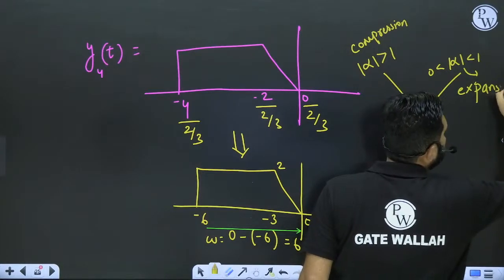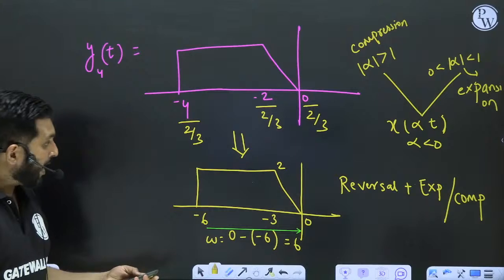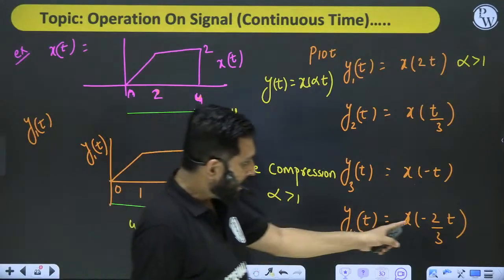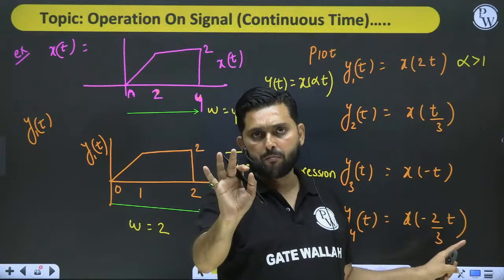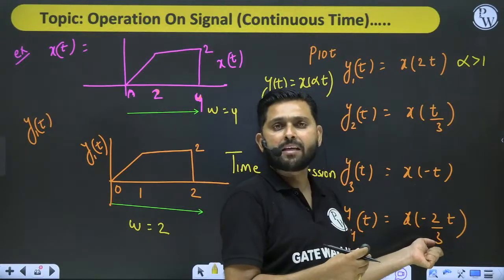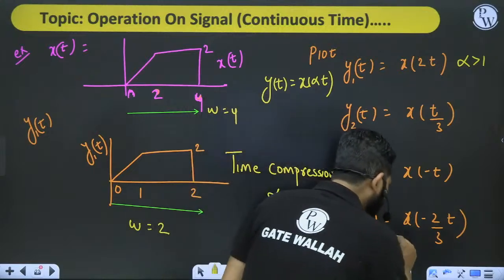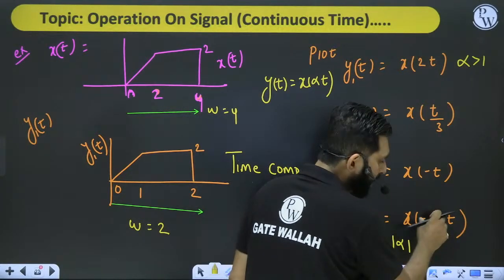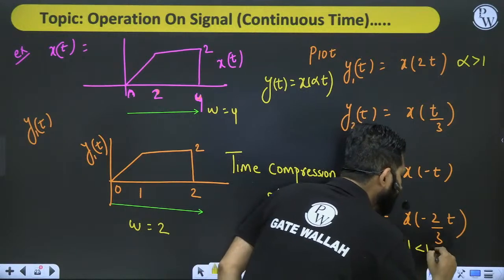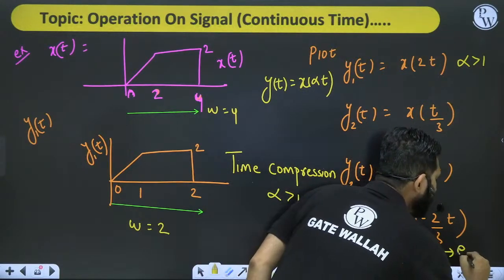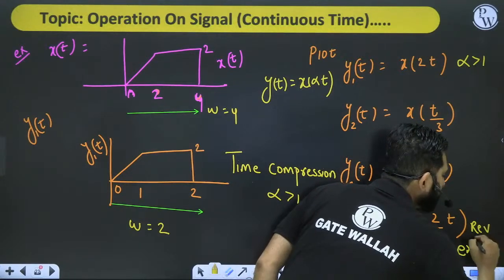What I want to say is that, here, minus 2 by 3 is reversal, that is for sure. But look at the 2 by 3. 2 by 3 is less than 1, meaning greater than 0, less than 1. So what is mod alpha? If you take the mod of minus 2 by 3, it is greater than 0, less than 1. This means it will be 100% expansion. It is reversal plus expansion.